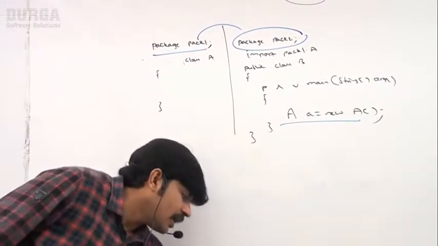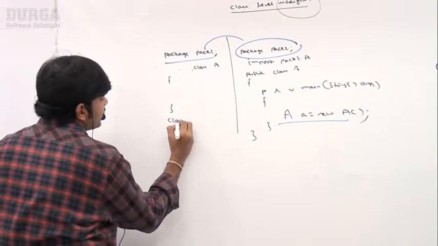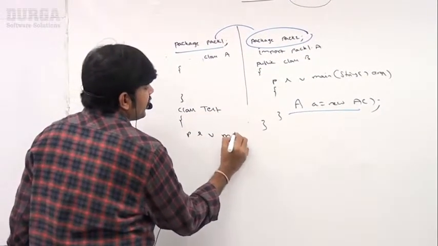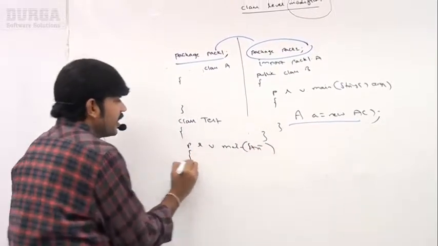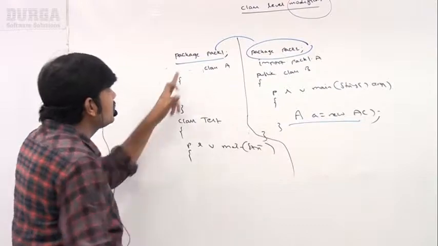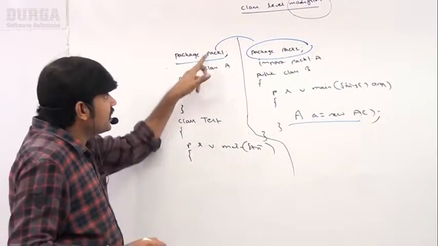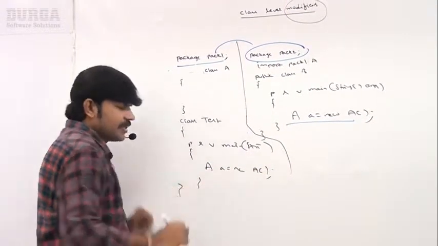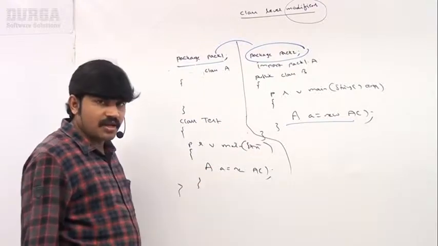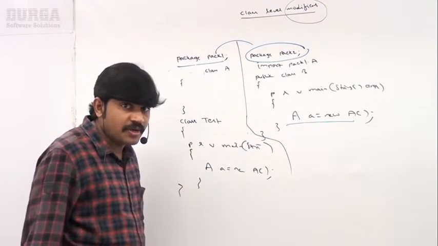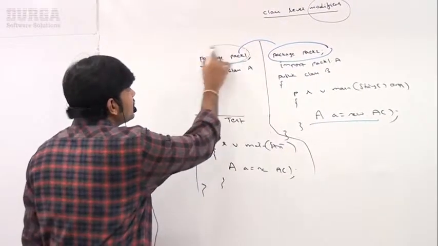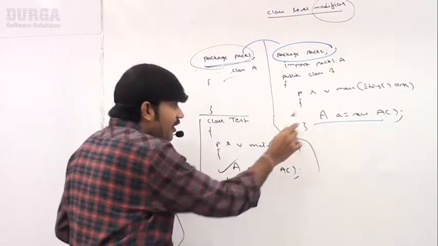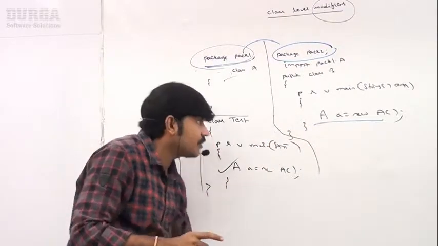Now I have one small doubt, sir. Assume I'm taking here class Test, public static void main method, String array args. Sir, now do you know this Test class is also present inside pack 1 only. Now A a = new A, like this I'm taking. Can you please confirm, is it accessible or not? This is a Test class present inside which package? Same package only. Within the package happily you can access, but outside the package you can't access. Correct, right?